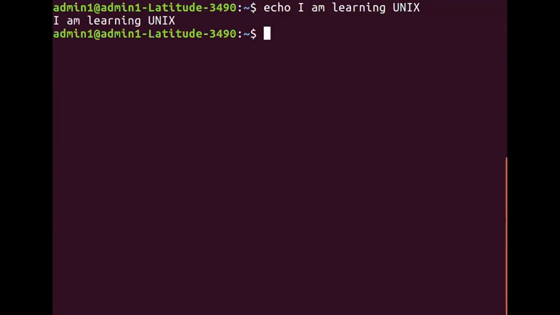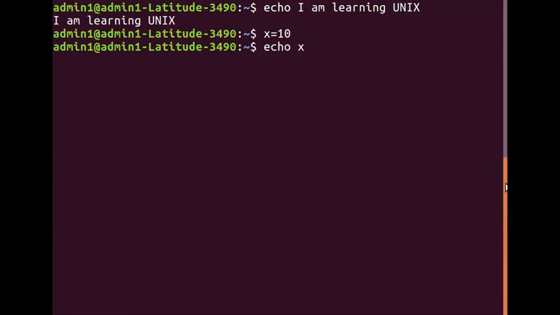You will see the usage of this echo command once we do shell programming, where echo basically acts as the output command. Another variation is you can also use the echo command to output the values of variables. Say for example, I say x equal to 10 and press enter, and then I say echo x. What is the output of this command now?